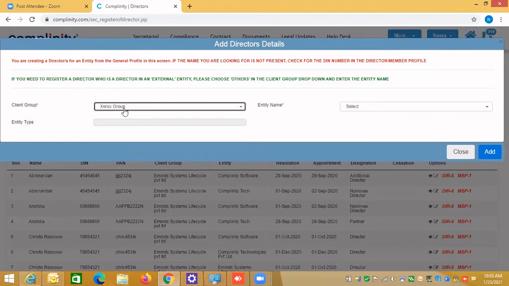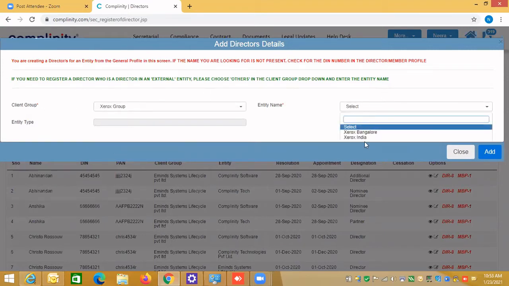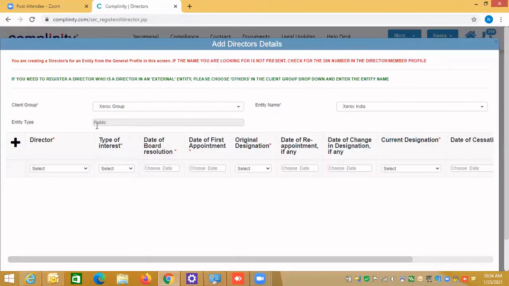So you select client group and entity. I'm saying I want to make the director in the Bangalore, Xerox India. Now you see here, Hari Bala and Neera Singh names will not be visible because they have already been appointed as a director in this entity. All other people's names will be listed here.